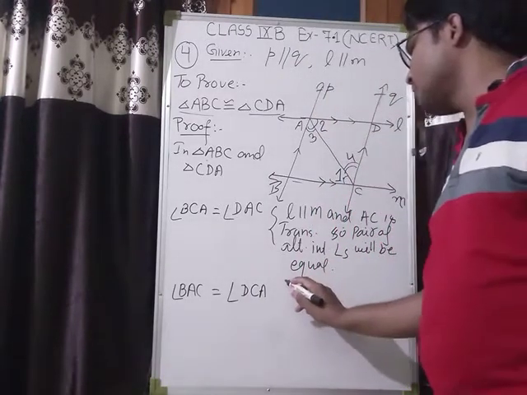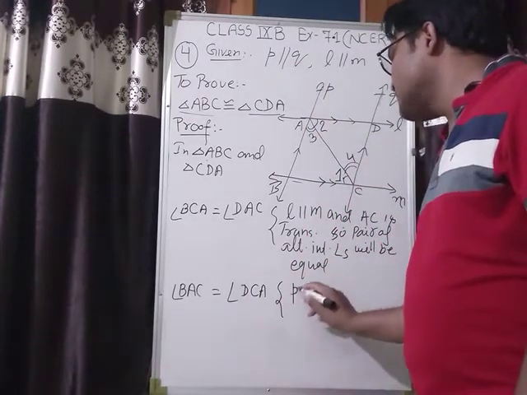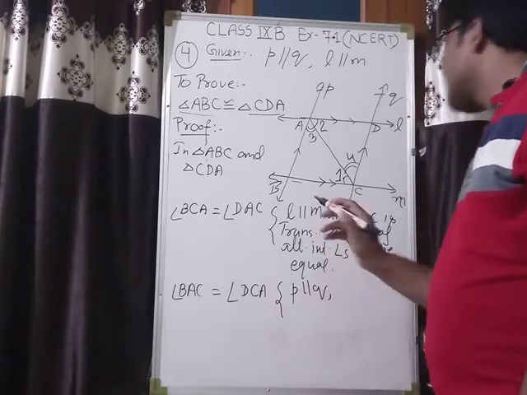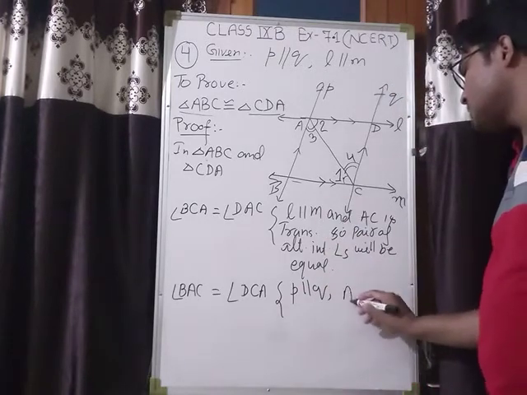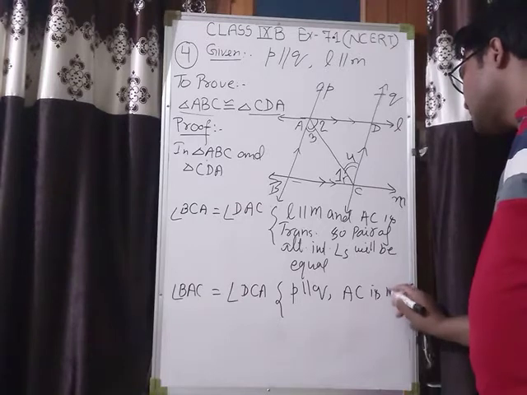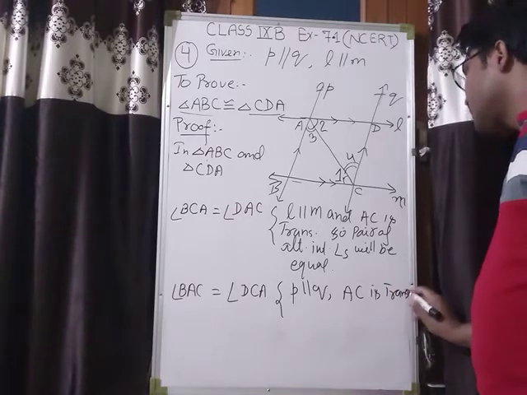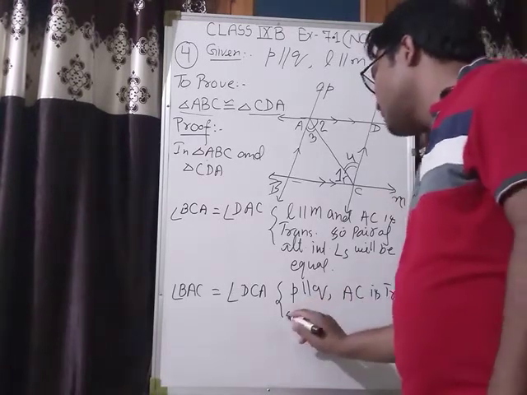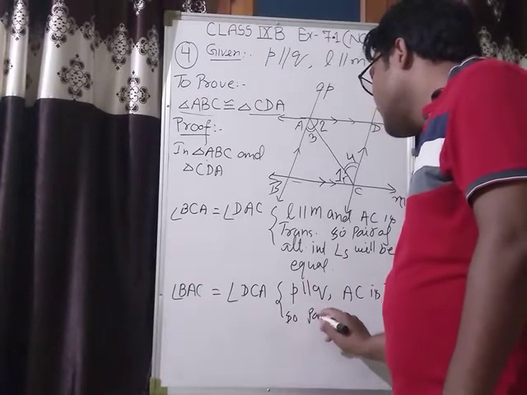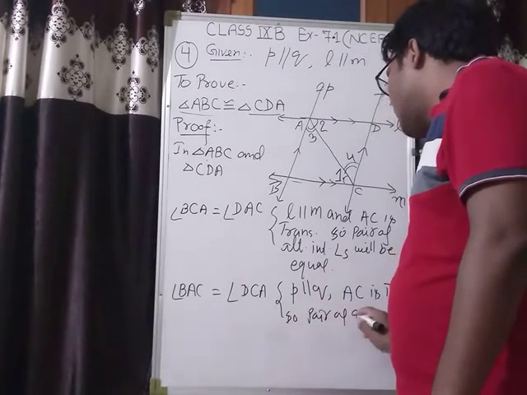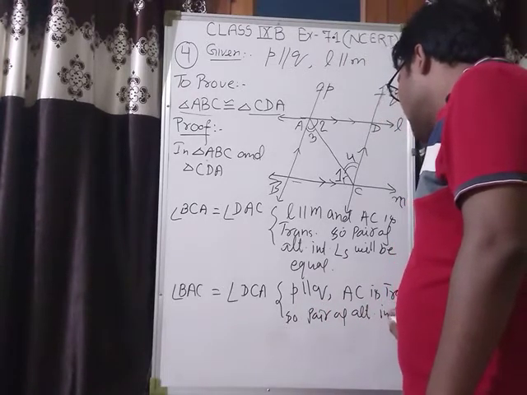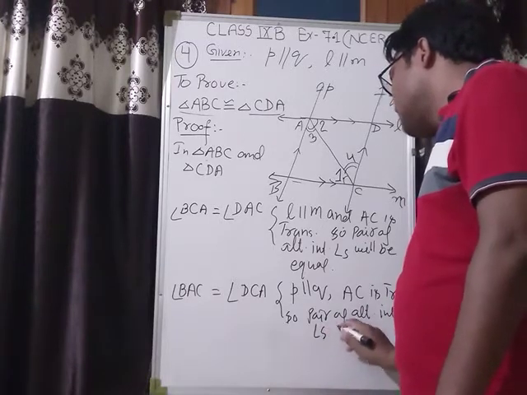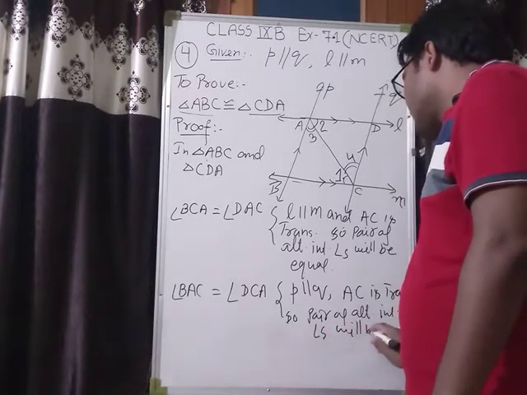These two angles are equal. Okay, reason: P is parallel to Q and AC is transversal. So pair of alternate interior angles will be equal.